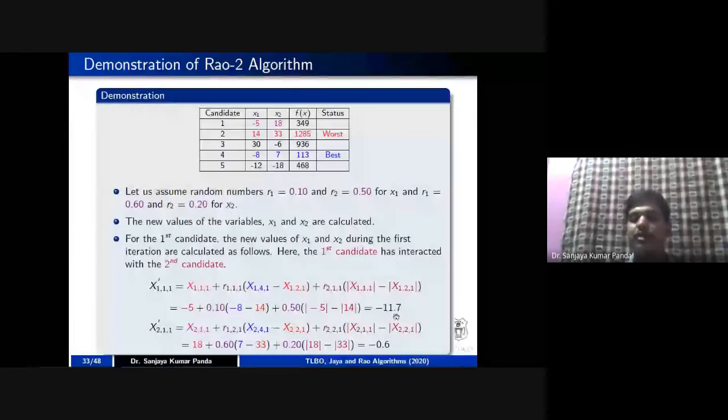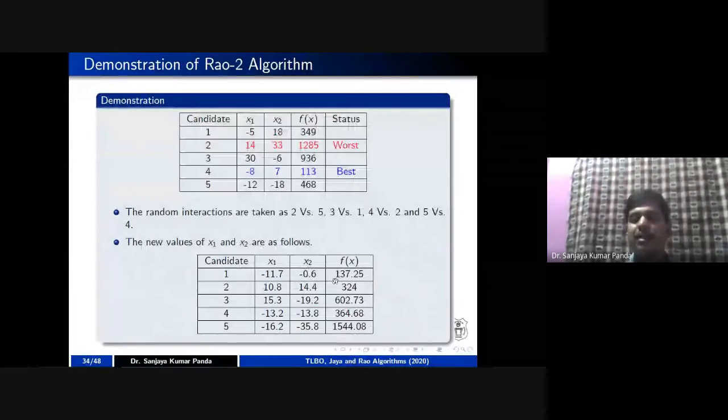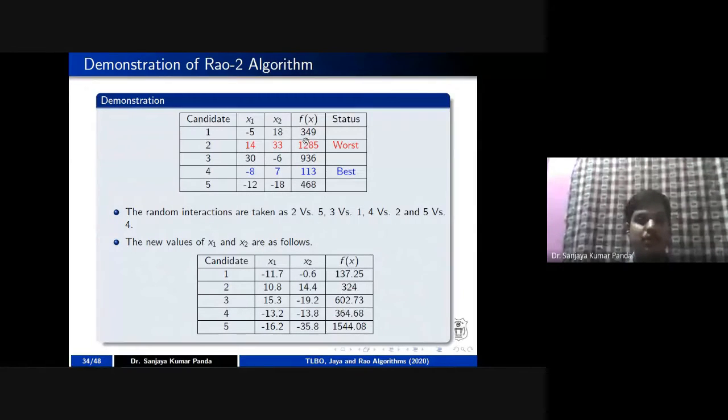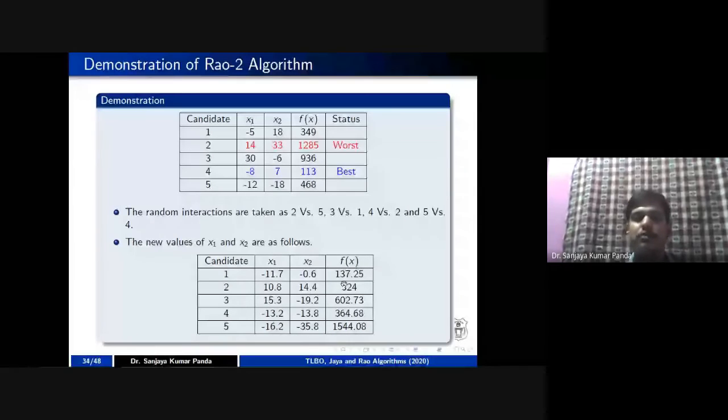I have calculated their fitness. Their fitness I am getting as 137.25, but earlier their fitness value was 349 with x1 value -5 and x2 value 18. So the solution is improved here, right? As the solution is improved, what you have to do? You have to replace the old x1, x2 values with the new x1, x2 values, right?